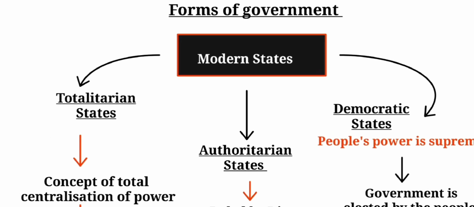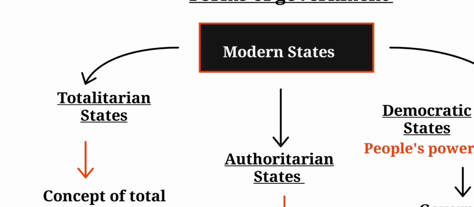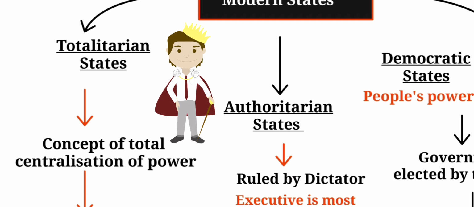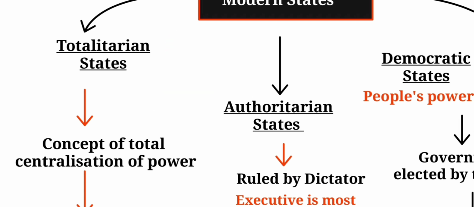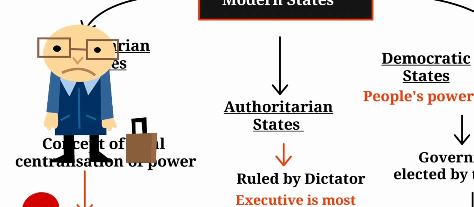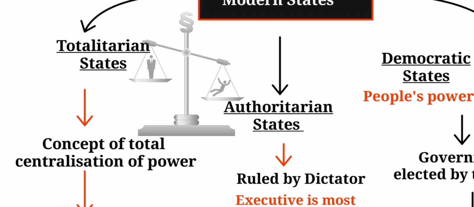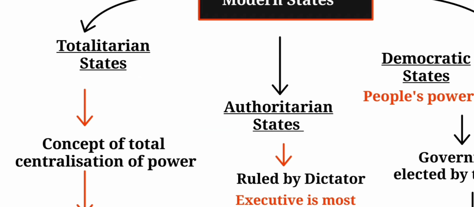From the word you can easily guess the word total, and over here total means total control over the life of an individual. In these kind of state, there is a concept of total centralization of power in the hand of a top ruler. There's one ruler who decides everything, and each and every part of an individual life is under the control of that ruler, and there's always a rule of ruler, not rule of law. Judiciary, it's just a joke to them, and the people who are living in these kind of state, they are not living, they are surviving.